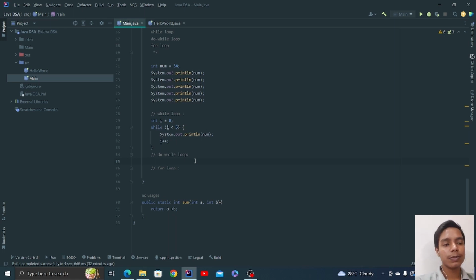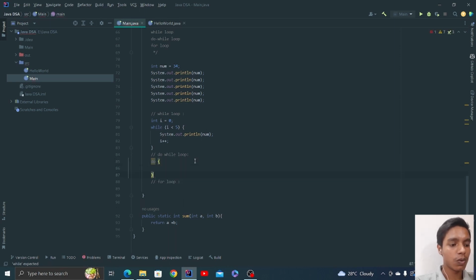A do while loop basically says: do this while this. Here you're going to give the condition.